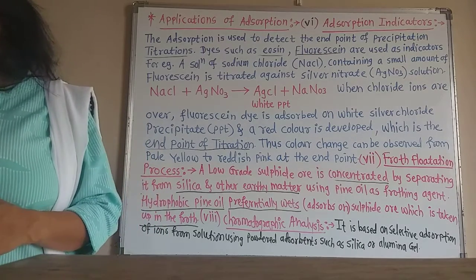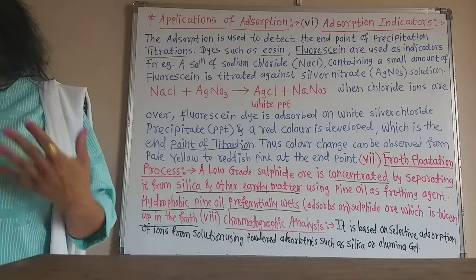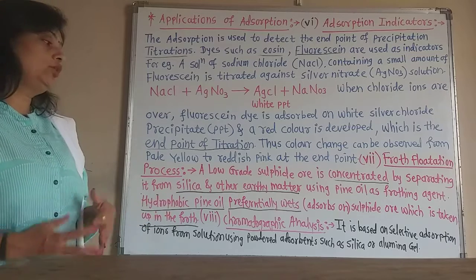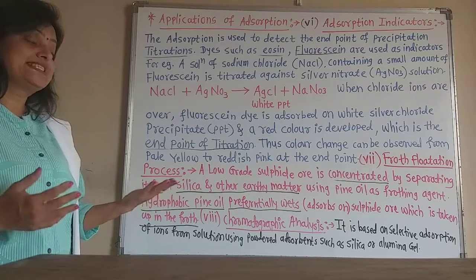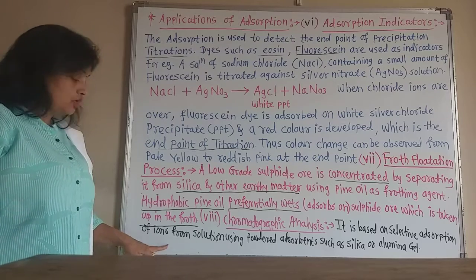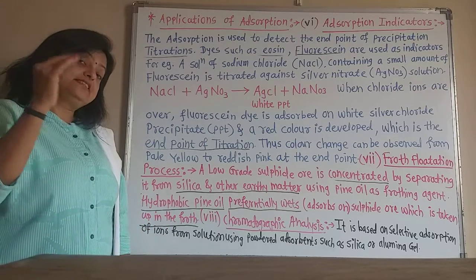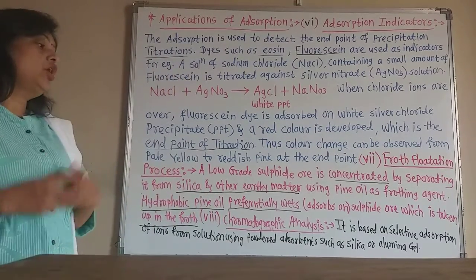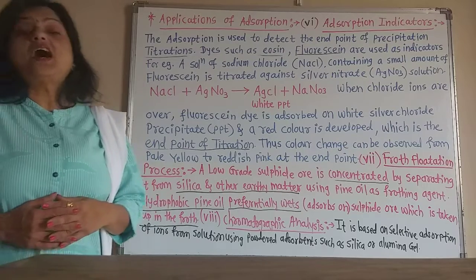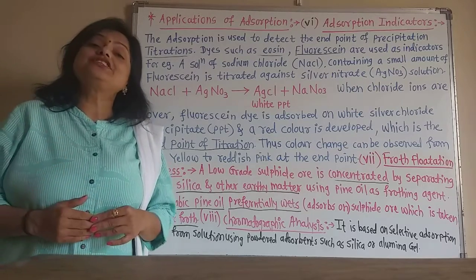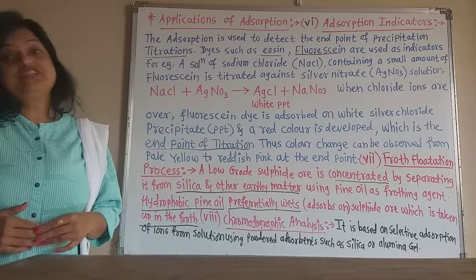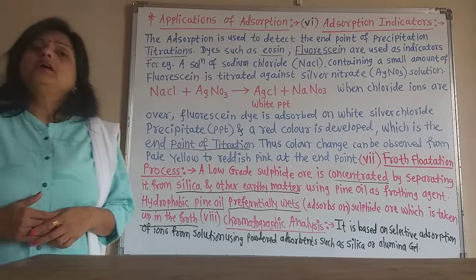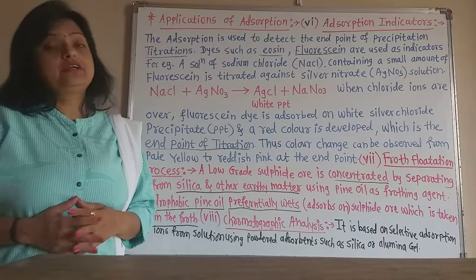There are other applications, such as surface determination, and purification of water is also done by this adsorption process. So chromatographic analysis is based on the selective adsorption of ions from the solution of those ions. Using powder adsorbents such as silica gel or alumina gel, we can separate these ions. Now these are the applications of the adsorption phenomenon, which is very important industrially and also in titration-like processes.